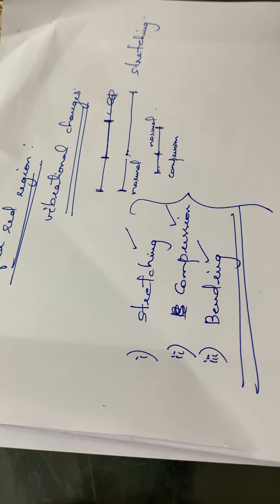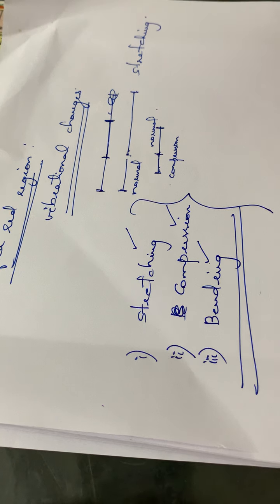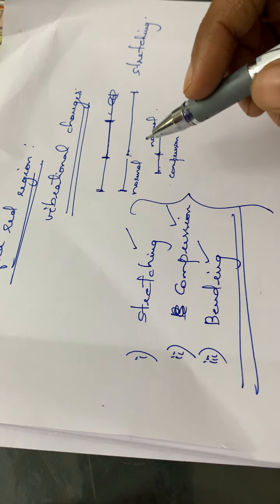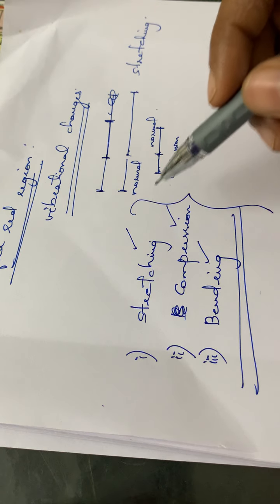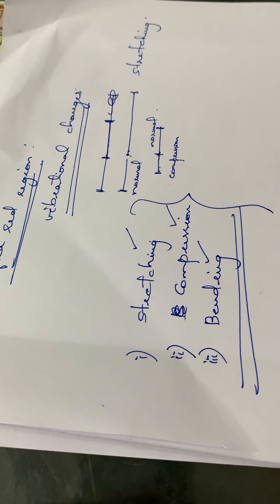You can take the example of a rubber band. While we are stretching it, it will be stretched a lot, isn't it? And while we are releasing the energy given, what happens? It will be compressing, or it will be back to its position, isn't it? Similarly, in the case of bonds also, the bonds will be stretching, compressing, as well as bending.